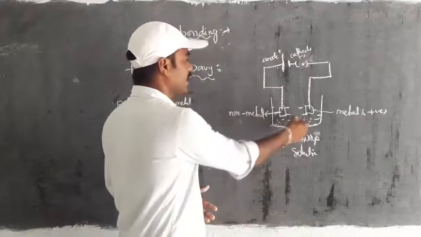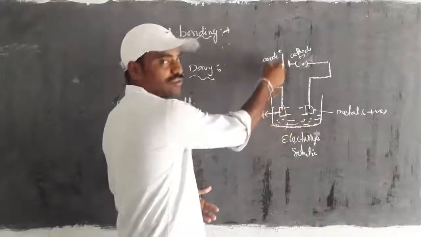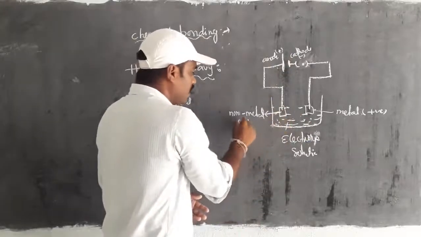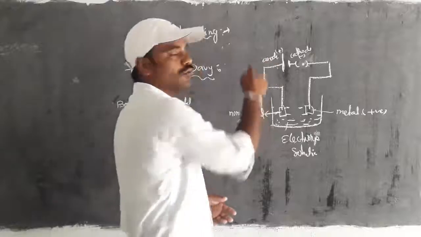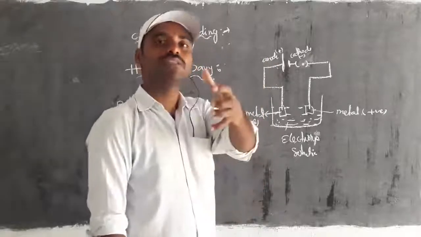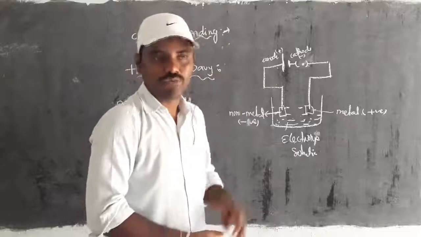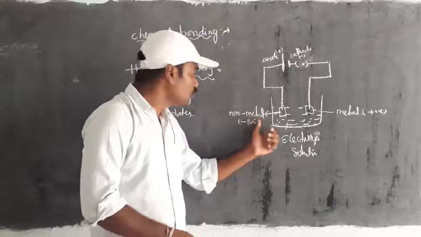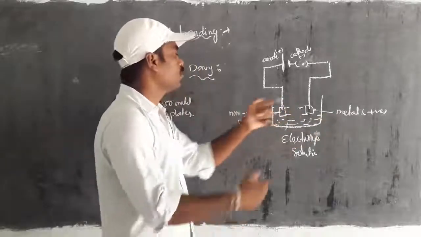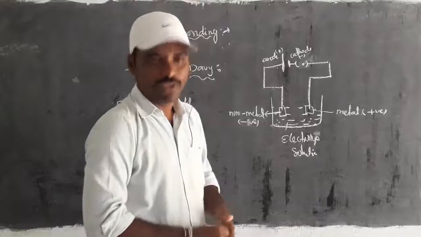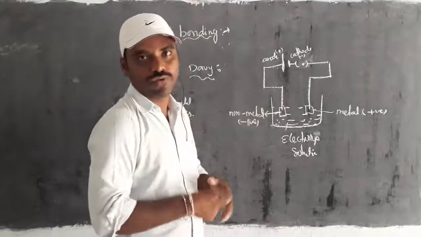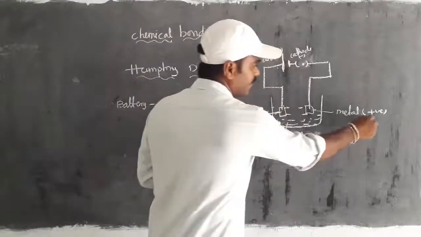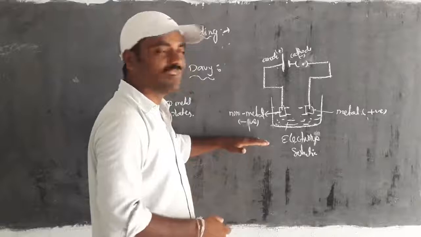Whereas non-metals approach the anode side. Anode means positive terminal. Why do they approach the anode? Because the nature of non-metals is to receive or gain electrons, so they have negative charge. Due to that charged nature, they move in the opposite direction. From this we understand that chemical bonding always depends on charges, right? So this is one factor.